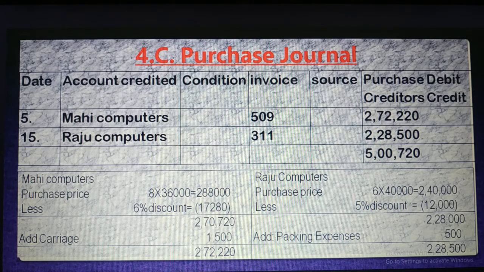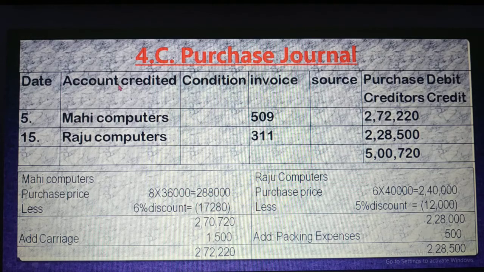It is a special type of journal, and in this journal only goods purchased on credit are recorded. Dear student, look at the stem. In the stem, credit purchases are on day 5 and day 15. On day 5 we purchase from Mahi Computers, and on day 15 we purchase from Raju Computer.